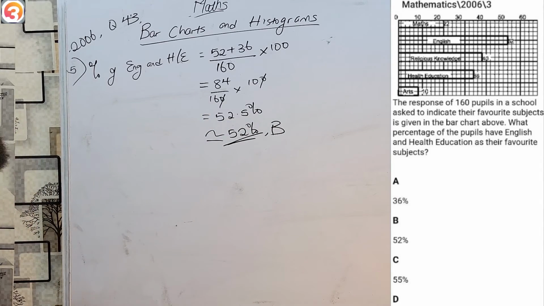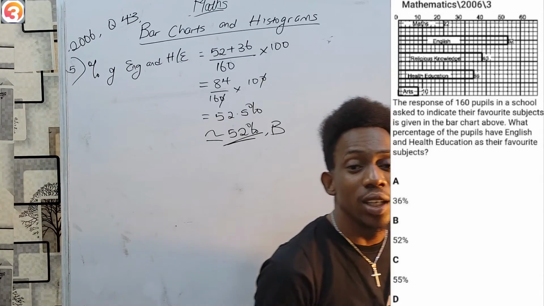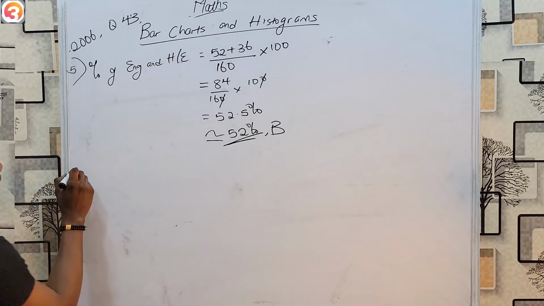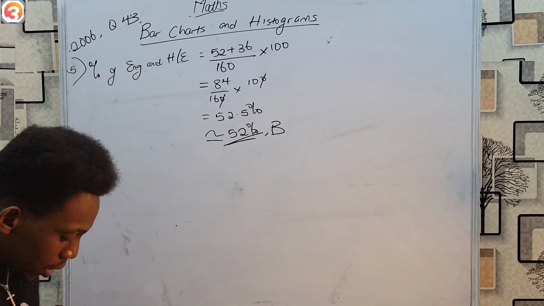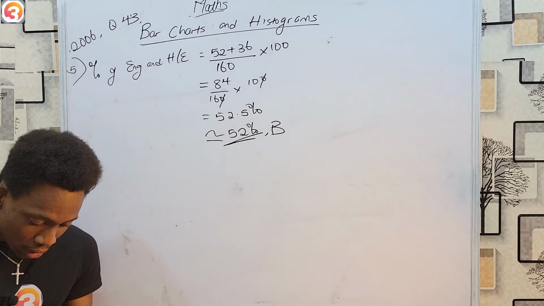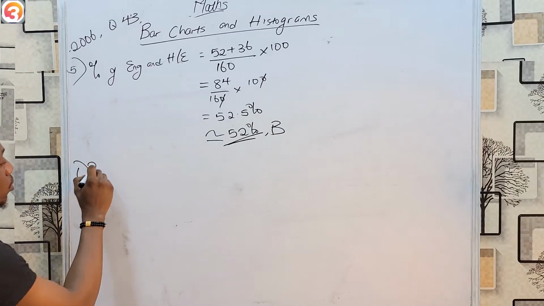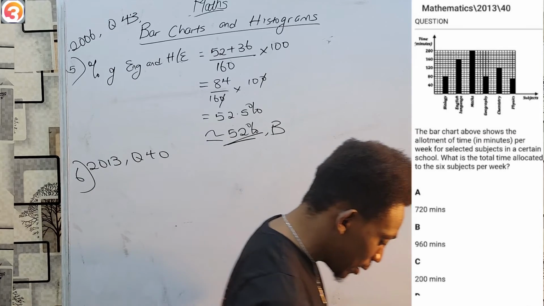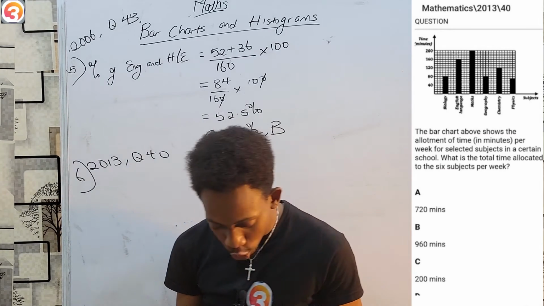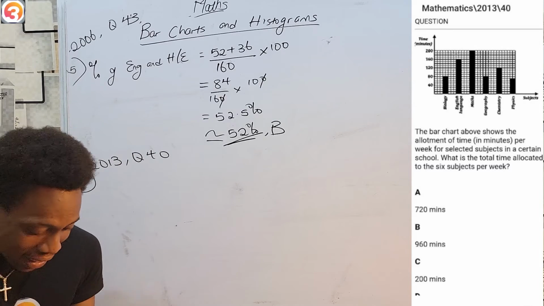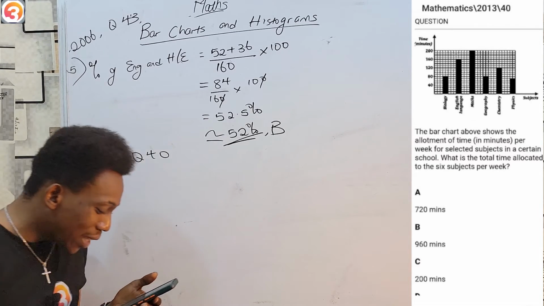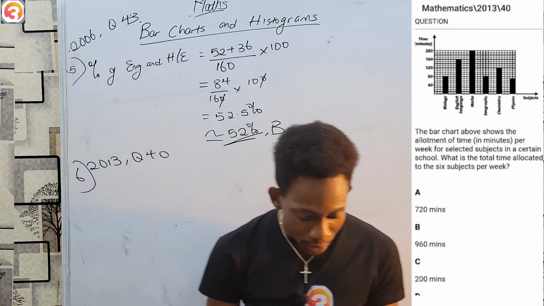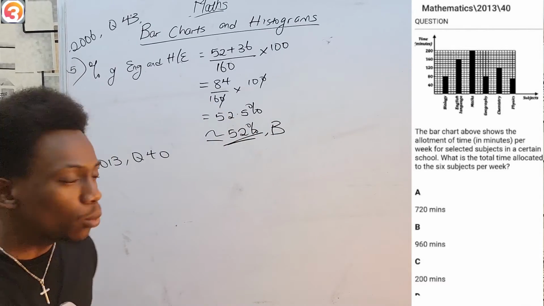Option B. So you see, bar charts, histograms, they all follow the same method and they are all quite simple. I believe we can even solve on that question down here. This one is from 2013, question 40 by the way. It tells me, the bar chart above shows the allotment of time in minutes per week for selected subjects in a certain school. What is the total time allotted to the 6 subjects per week?